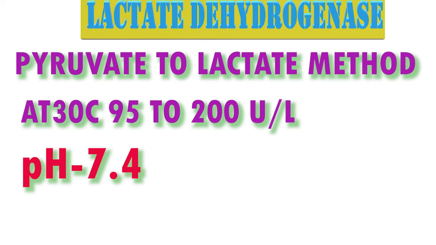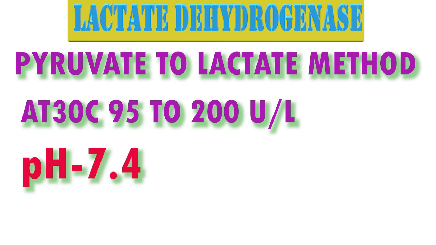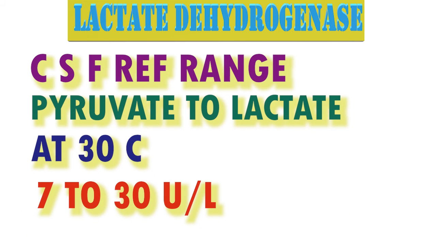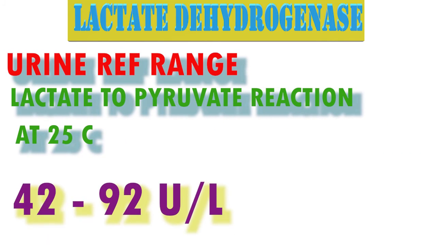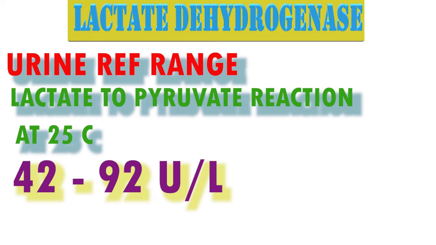For the pyruvate to lactate reaction, at pH 7.4 and 30 degrees centigrade, it is 95 to 200 units per liter. For CSF, pyruvate to lactate at 30 degrees centigrade is 7 to 30 units per liter. For urine, lactate to pyruvate reaction at 25 degrees centigrade, it is 42 to 92.